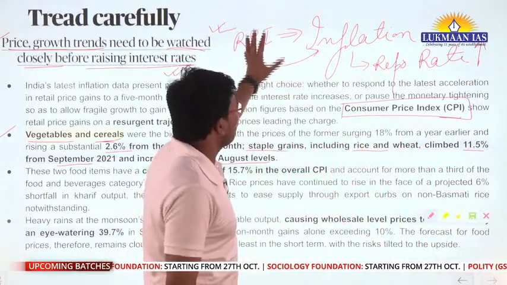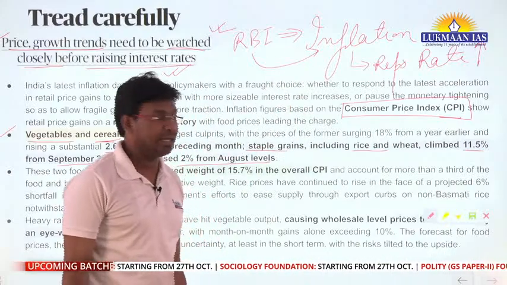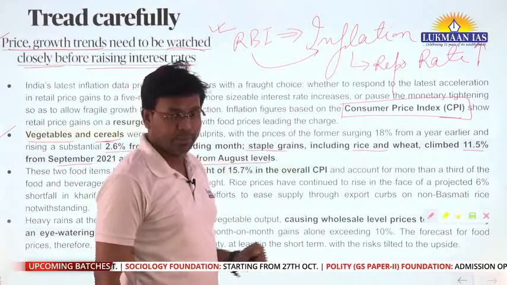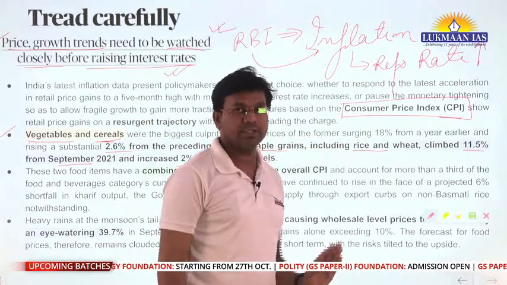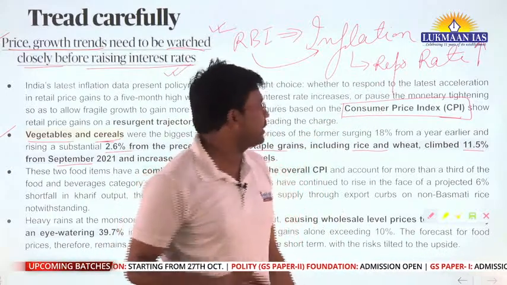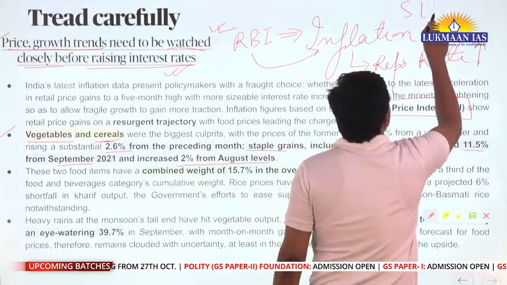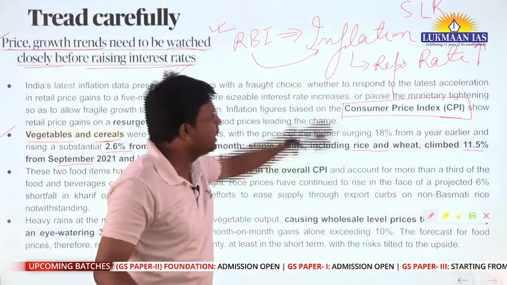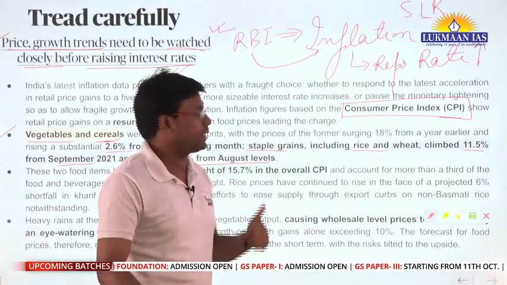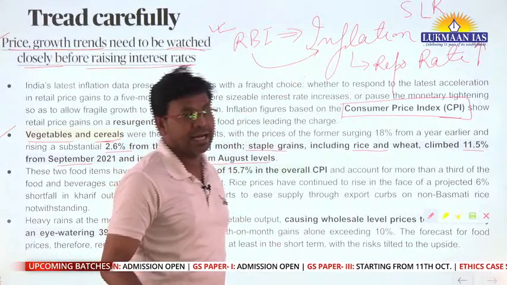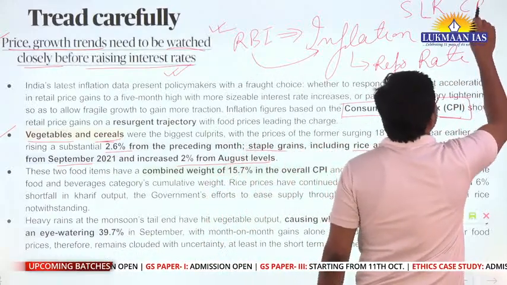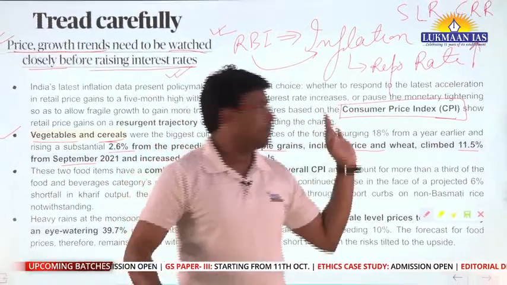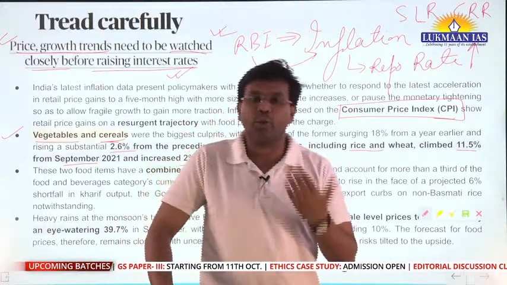So if we talk about the instruments that are available with the Reserve Bank of India for controlling inflation, there are many things. One of them is increasing or decreasing the repo rate. Repo rate is one of the instruments. Then the statutory liquidity ratio, which is in short known as SLR, is also an instrument that the RBI can tweak. Then we have the reverse repo rate, the repo rate, and SLR. Then we also have the cash reserve ratio, in short known as CRR. CRR is a tool with the Reserve Bank of India that it can tweak.